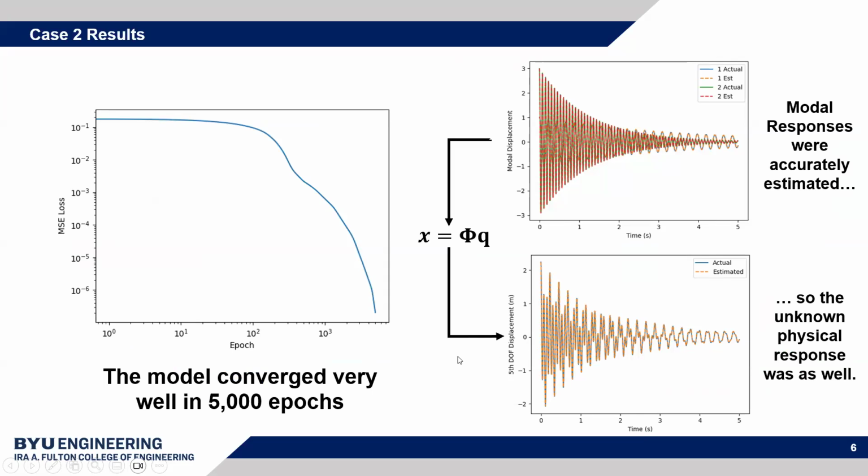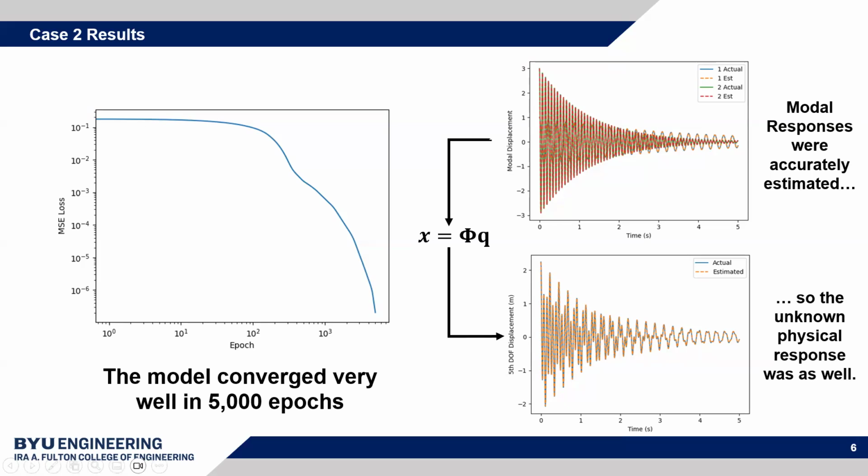I found that the model converged very well in 5,000 epochs, below 10 to the -6 L2 error. I found that the modal responses, these Qs here, were recreated very accurately, as you can see. And as a result, the displacement of the fifth degree of freedom, or the fifth mass, was recreated very accurately as well. So this proves that the method works, basically.